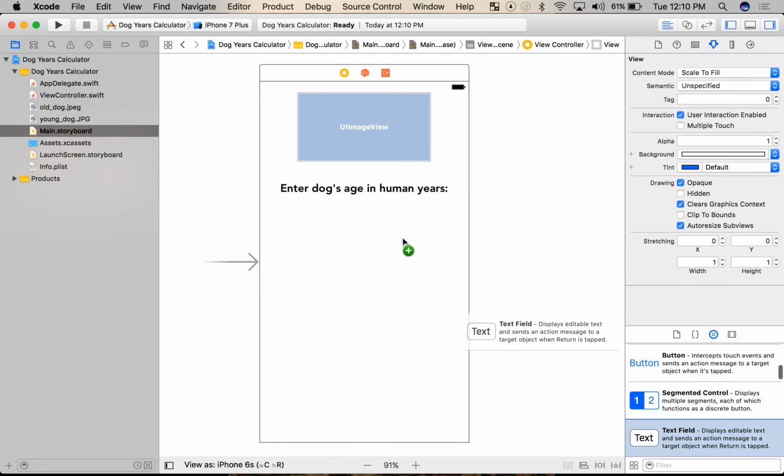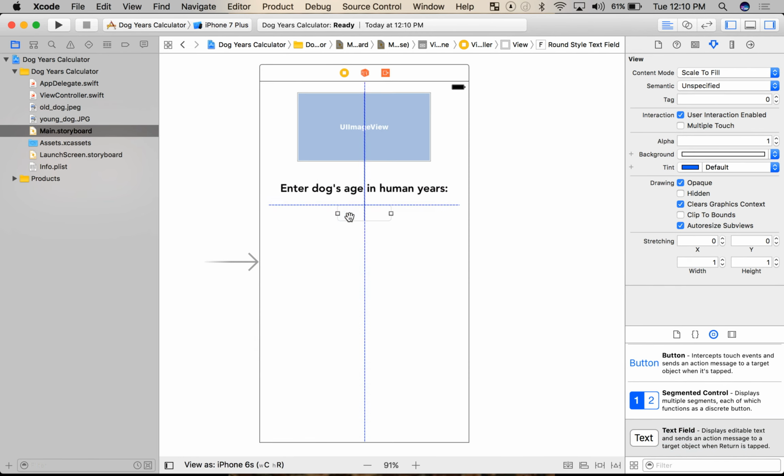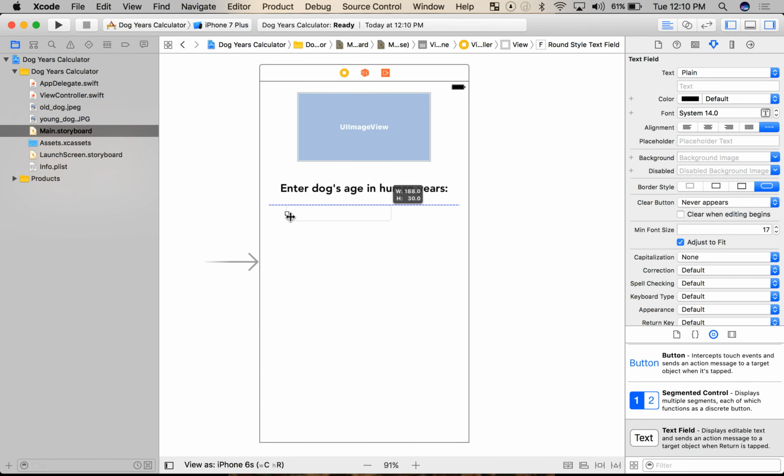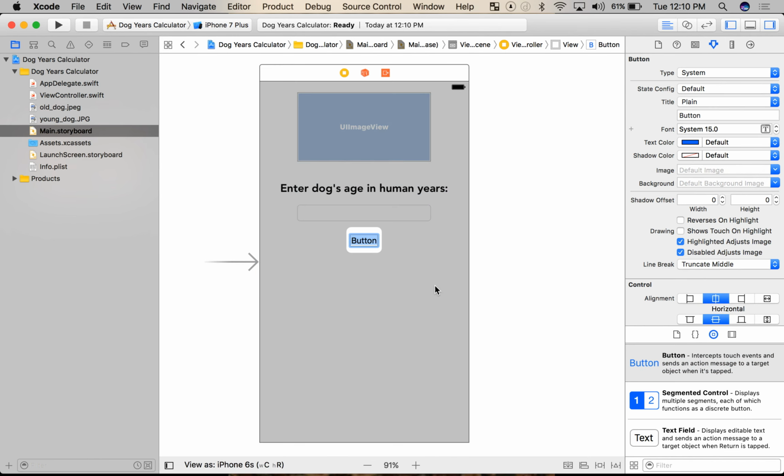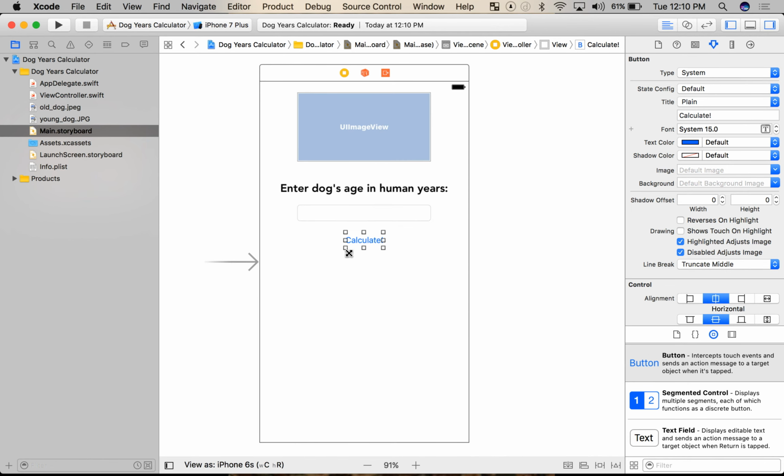Now I just need two things. I need a text field for them to actually enter the dog's age. Wouldn't be much of an app if the user couldn't add their own data here. And I need a button for when they're ready to calculate it. And I'm going to go ahead and double click on the button. And I'm going to change the text to say calculate with an exclamation point because this is exciting. Let's make it a little bigger. And now let's make it pretty.